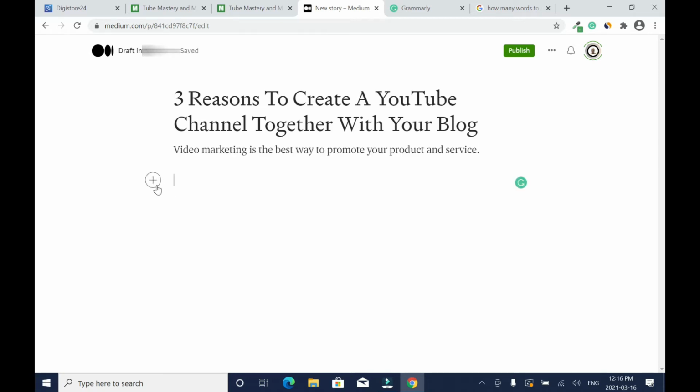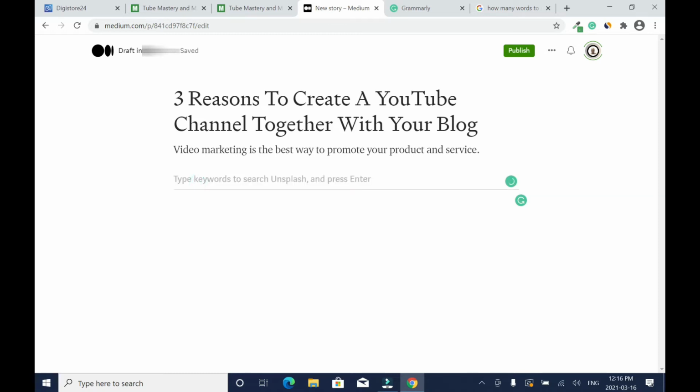Now I'm gonna paste the main article, but before I do that, I would like to add an image. Okay, it's always good to do that. You can add an image from your computer or from search. You can add video or embed any link that you want. And this is add a new part.